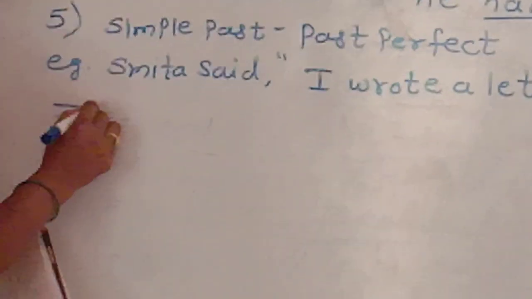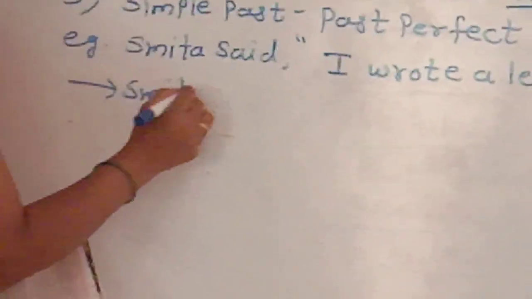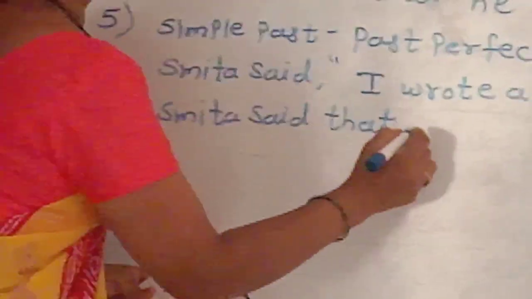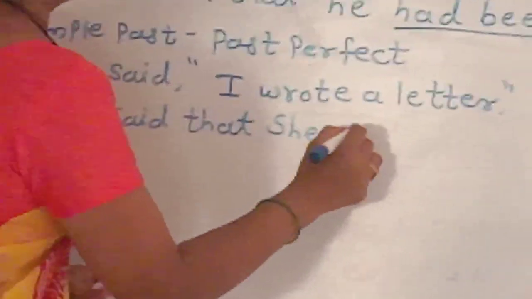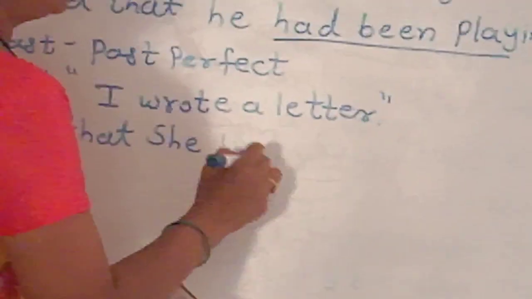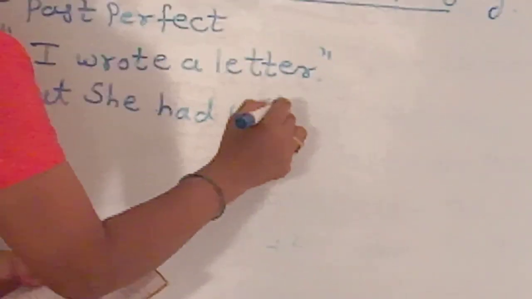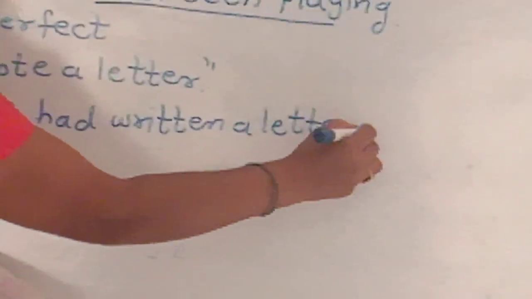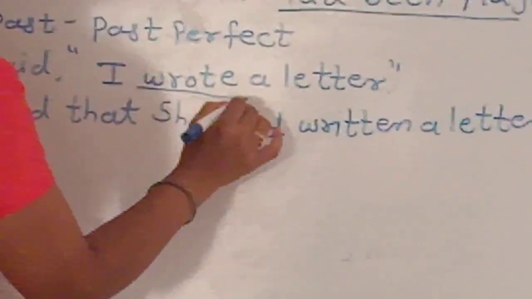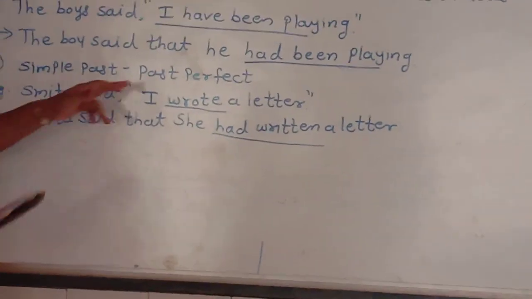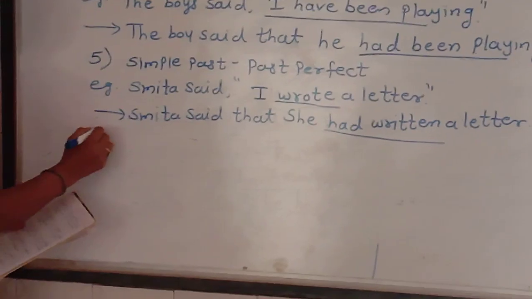The answer is, Smita said that she had written a letter. The verb wrote is in simple past tense. We write here had written, means we convert it into past perfect tense.